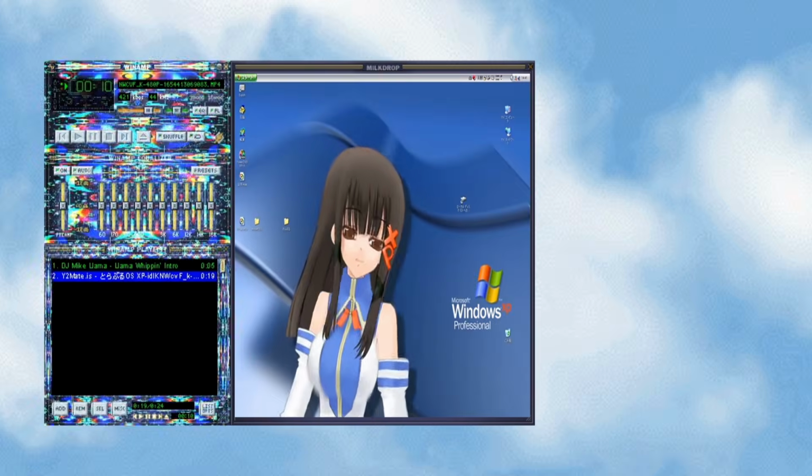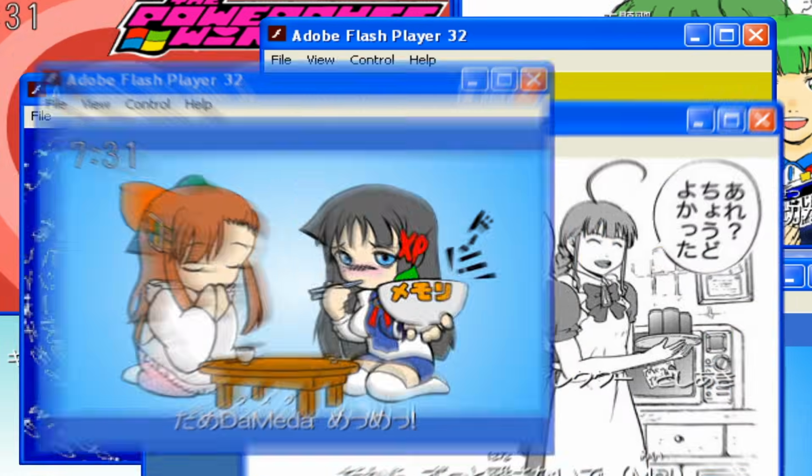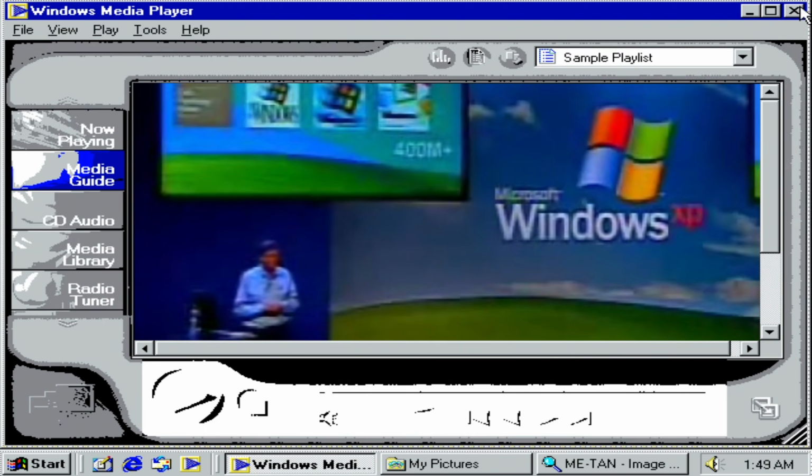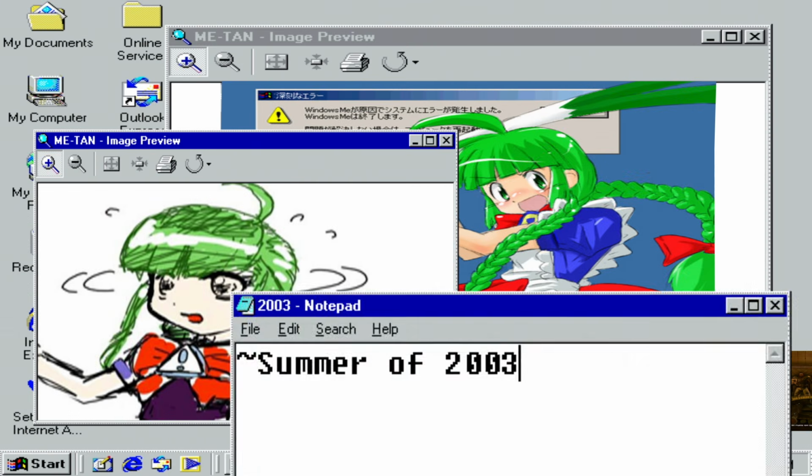Over the years, these characters have spread around and become popular, but some other ones were less remembered. The characters were used in many Flash animations and fan creations, and it spawned its own minor subculture for the time. The beginnings of the OS Tan character starts in the Windows XP era. Mi Tan was the first of the OS Tans to be created sometime in the summer of 2003.